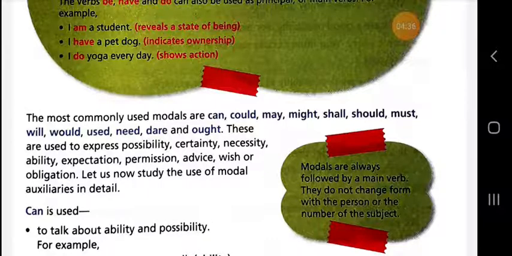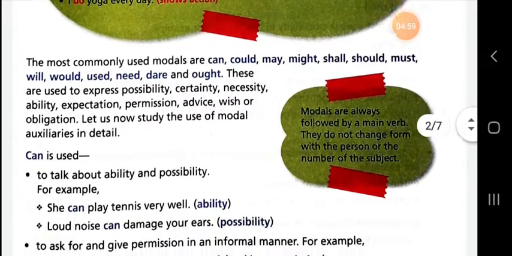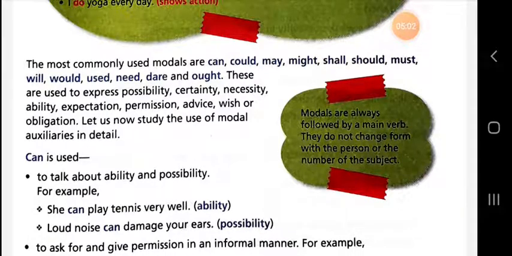These verbs are used to express possibility, certainty, necessity, ability, expectation, permission, advice, wish, or obligation. Let us now study the use of modal auxiliaries in detail. So, dear students, modals are always followed by the main verb, meaning the first form of the verb.